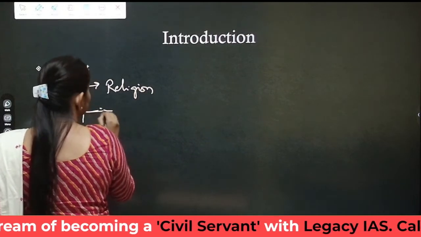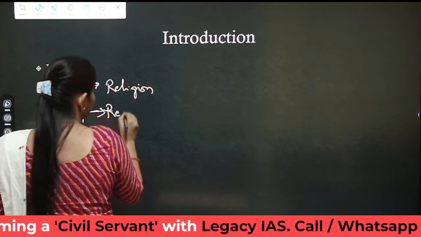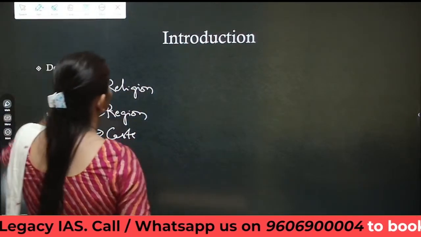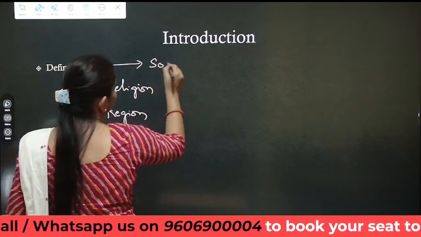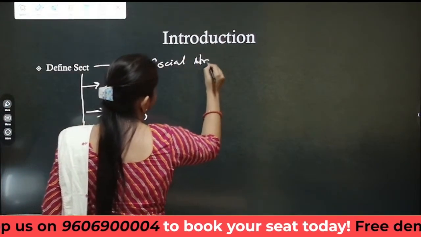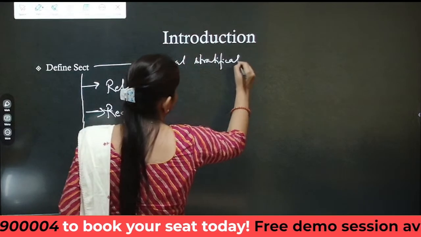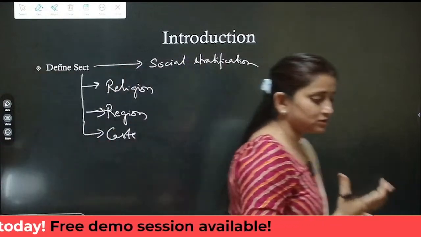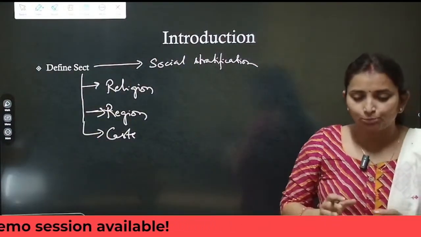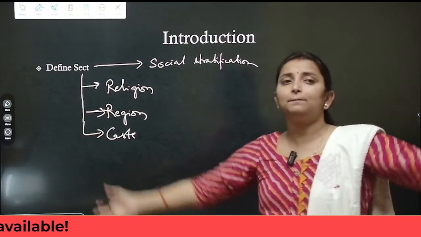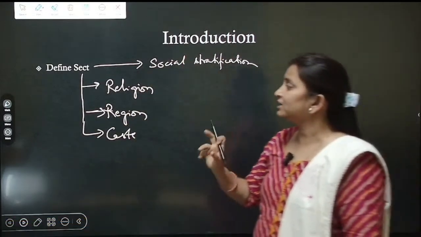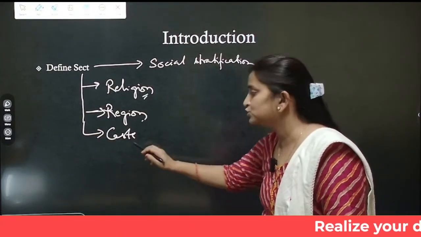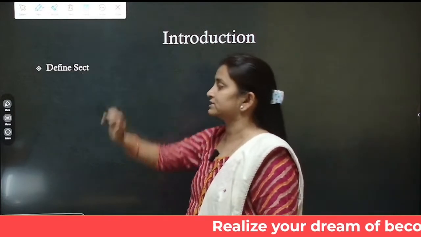Within this there can be further classification. So sect is basically a social stratification within a caste, within a region, within a religion. Okay. So sect is a subcategory, a subgrouping within a particular larger religion. Such kind of religious subgrouping can occur within a particular religion also, a particular region also, a particular caste also. So that is what we had to discuss in our answer.